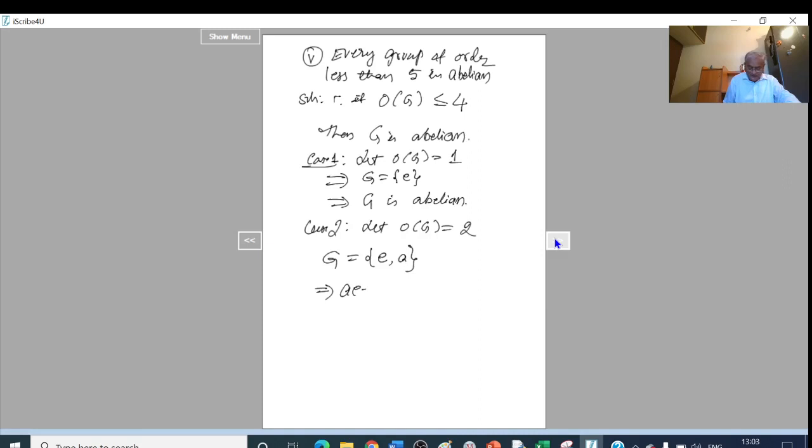Can I write AE equal to EA equal to A? Yes, because E is the identity element. So AE equal to EA. This has only 2 elements, and the commutative law is satisfied for these 2 elements. Therefore, we can write G is abelian.